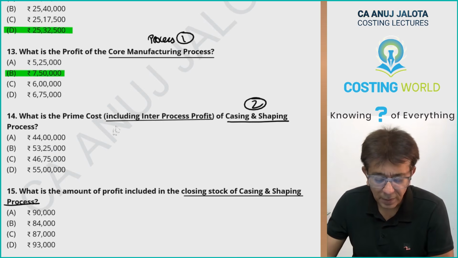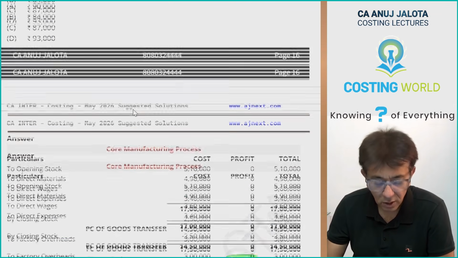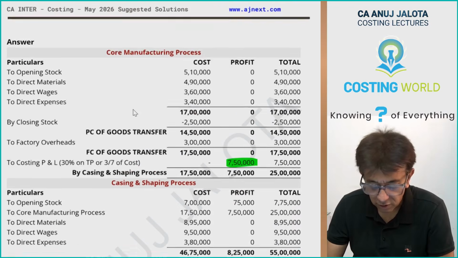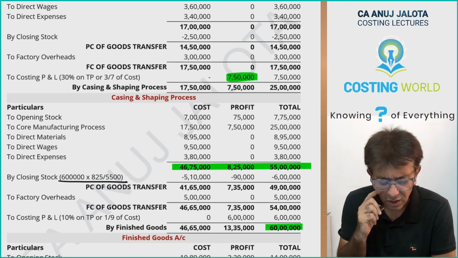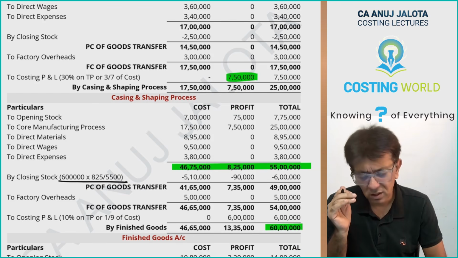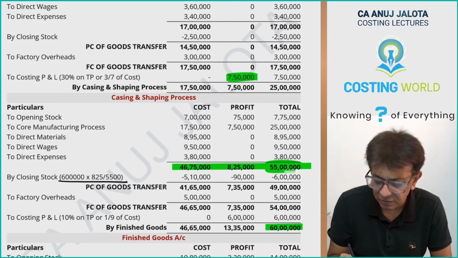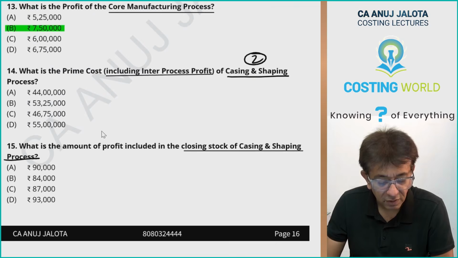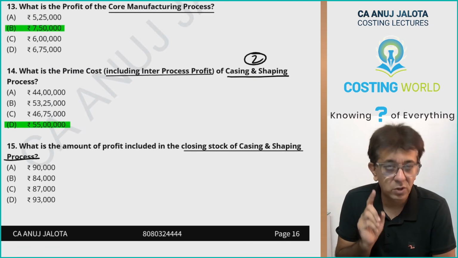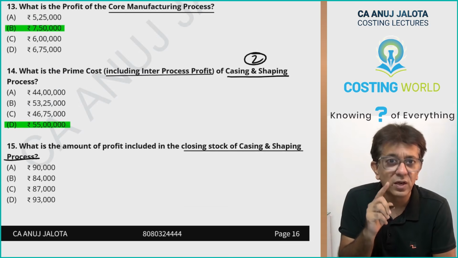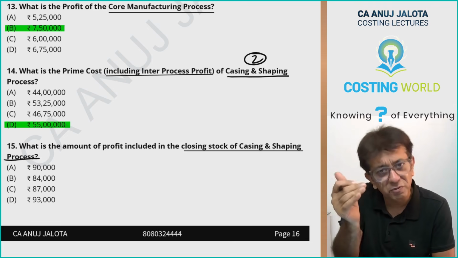Further, what is the prime cost including inter-process profits of casing and shaping process? So prime cost of casing and shaping process. This is the prime cost, no? Till now we have only written the expenses for this period. I think this should be your answer: 55 lakh rupees. Do not deduct the closing stock, because closing stock will give you what is prime cost of goods transferred. They just want the prime cost. So they want it before you adjust the closing stock.